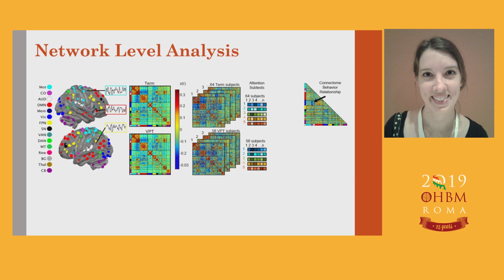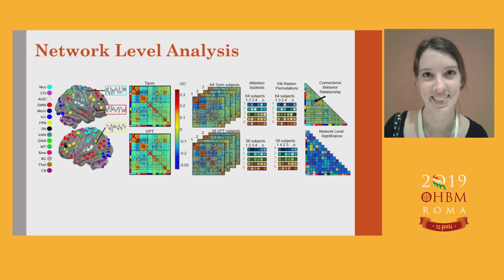To assess the significance of that network association with attention, we permuted the subject-level behavioral data and correlated this permuted data with the connectome data 10,000 times. This produced a null distribution, and then we compared the observed association to the permuted distribution, and we established network-level significance.